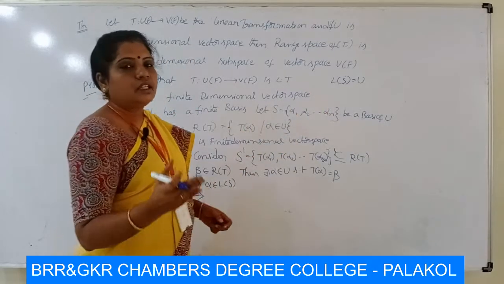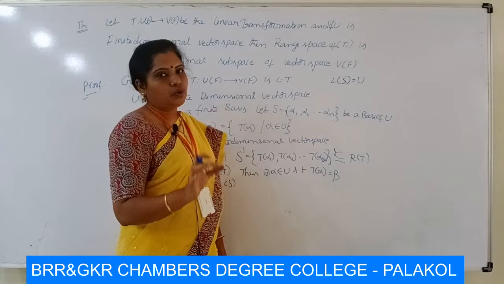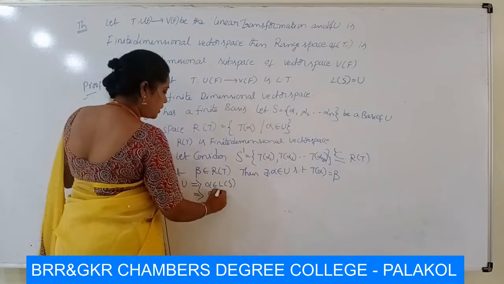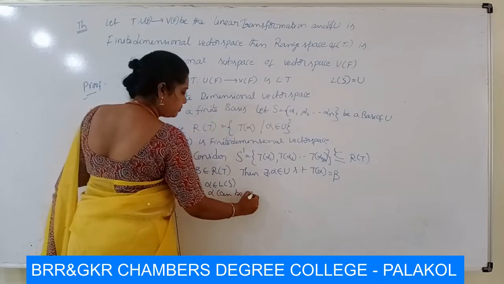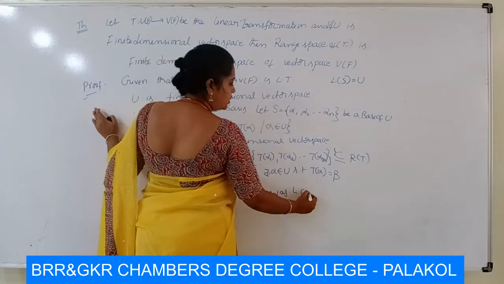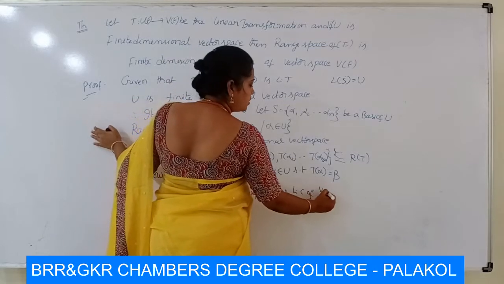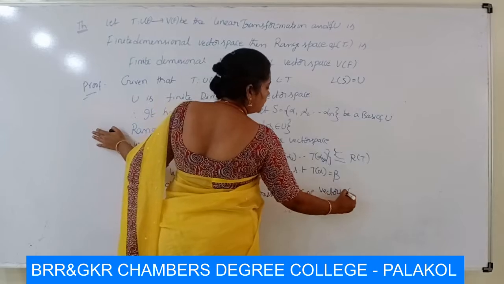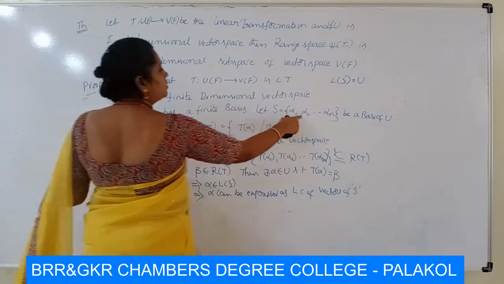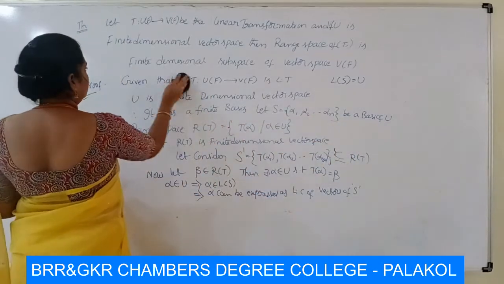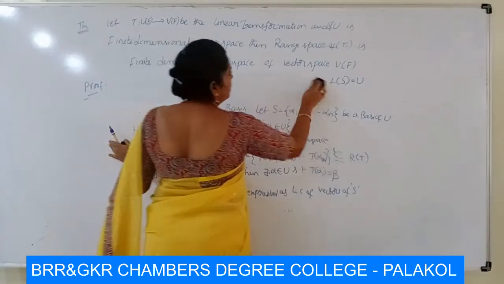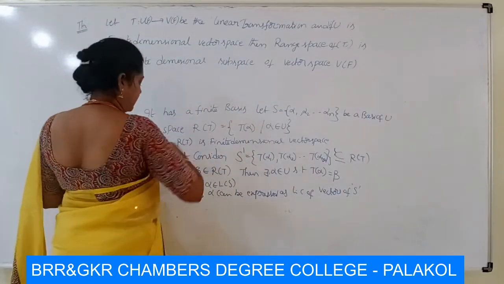L of S means the set containing linear combinations of the vectors of S. So alpha can be expressed as, there exist some scalars a1, a2 and so on an.